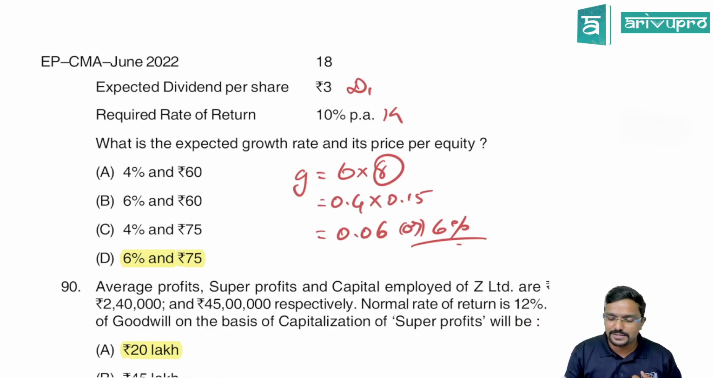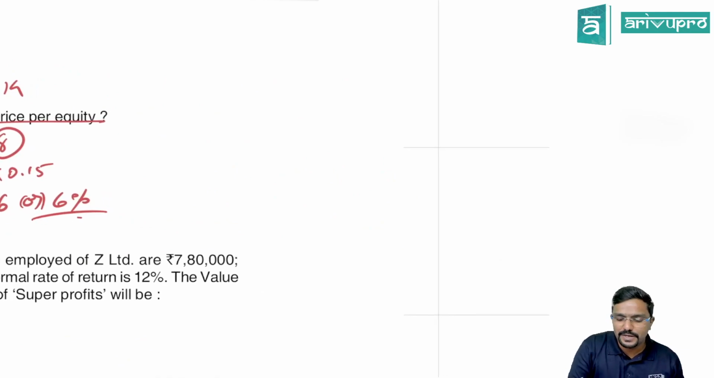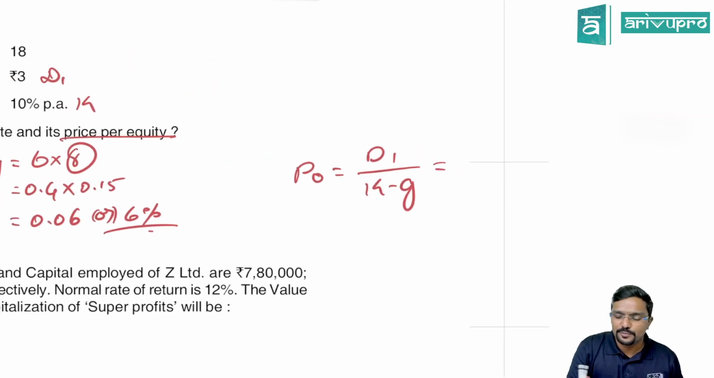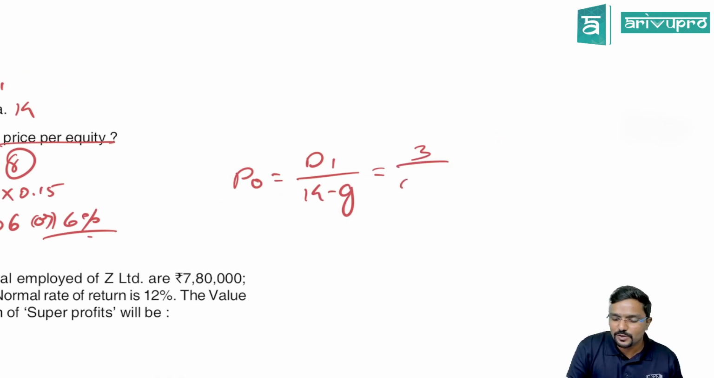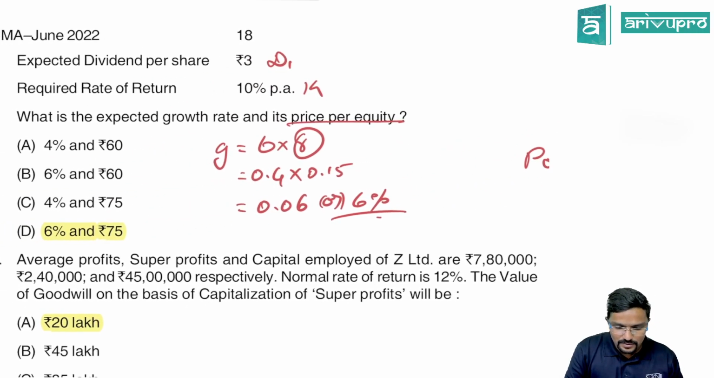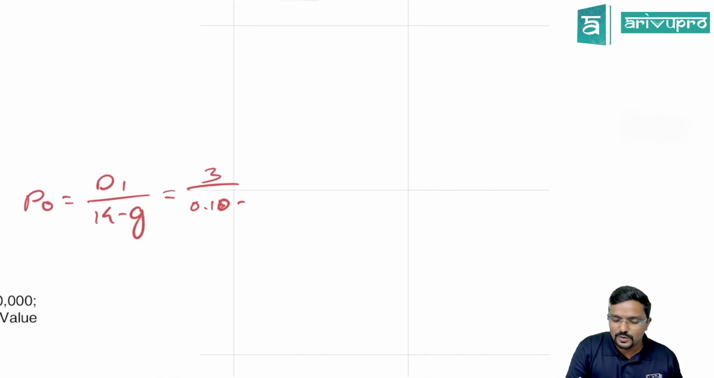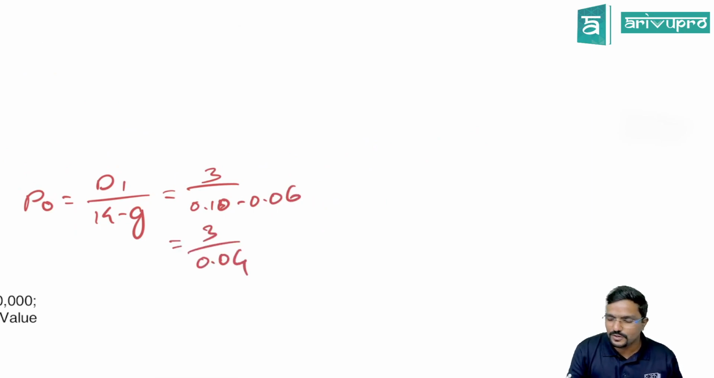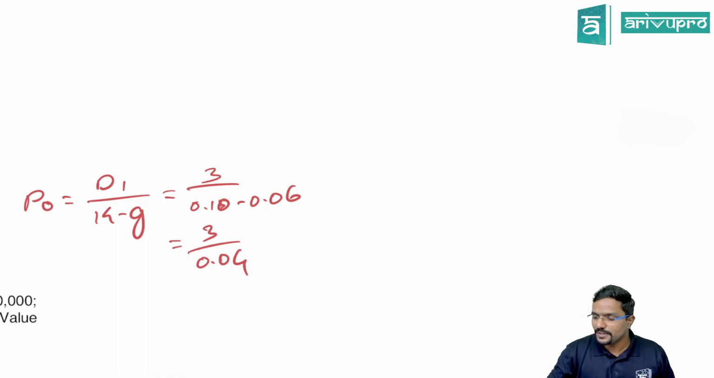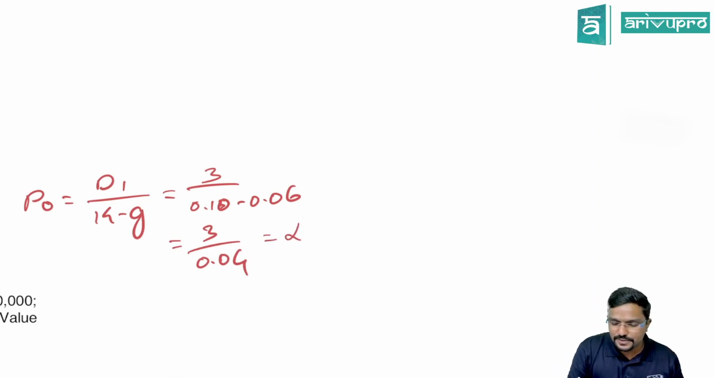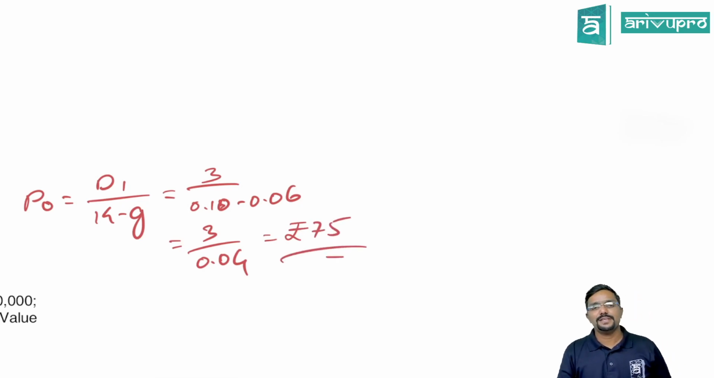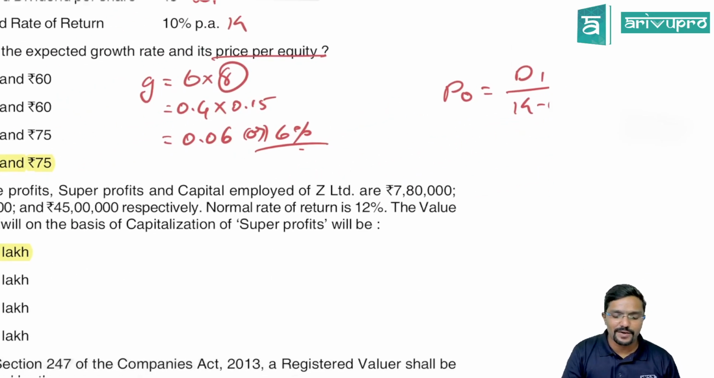Next, what else have they asked? Price of the equity. For the price of the equity, what formula do we use? D1 divided by K minus G, as there is growth. D1 is 3 rupees. Required rate is 10, so K is 0.1 and growth rate is 0.06. So 3 by 0.04 is 75 rupees. So the price of the equity is 75 rupees.